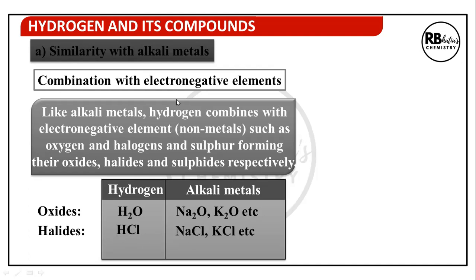HCl is covalent, whereas alkali metals form ionic halides. Sulfides: hydrogen forms hydrogen sulfide and alkali metals form sodium sulfide, potassium sulfide. Again, the similarity is in combination with the same element, but the difference is H2S is covalent, whereas sodium sulfide is ionic.